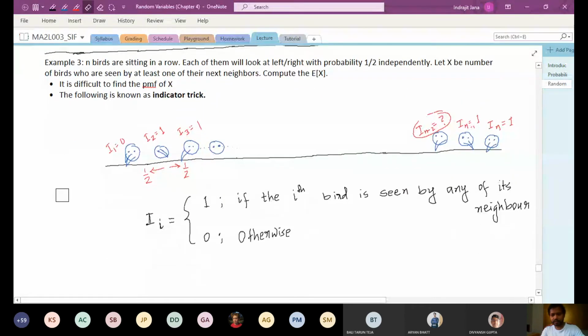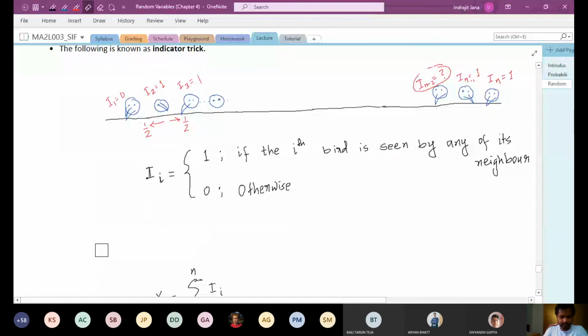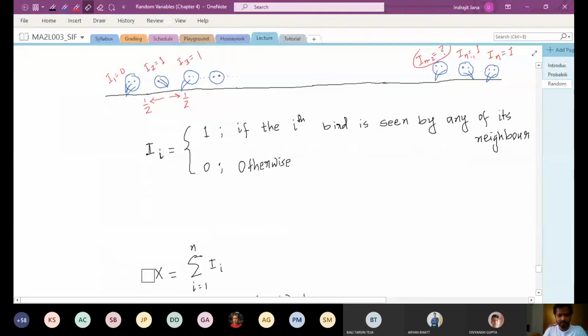So this is what I do. I define a class of random variables I_i. This random variable takes value either 1 or 0: it takes value 1 if the ith bird is seen by any of its neighbors, and it is 0 otherwise. And what we notice is that the random variable X, the number of birds who are seen by their neighbors, can be written as the summation of the I_i. This is a very important representation, and the whole problem hinges on this fact.